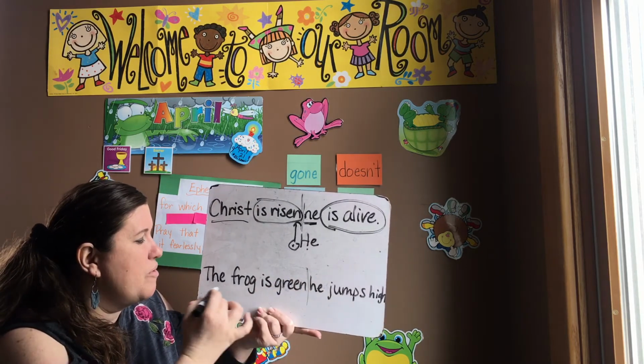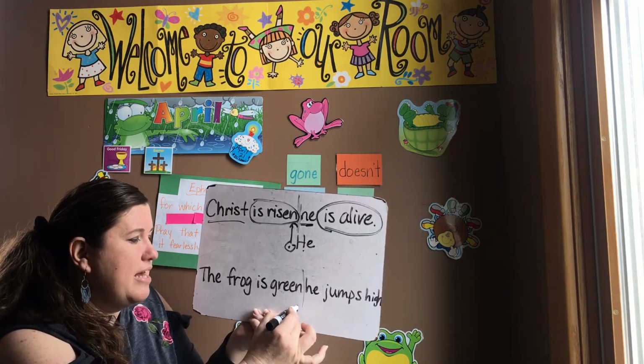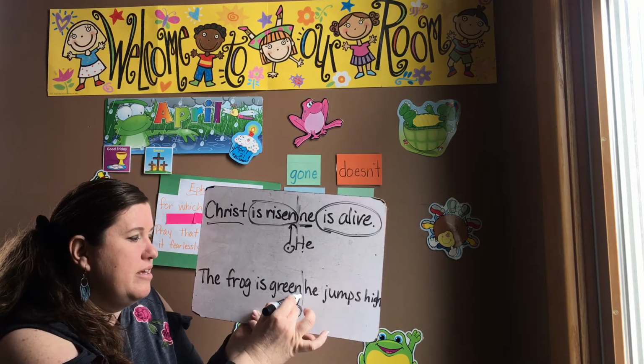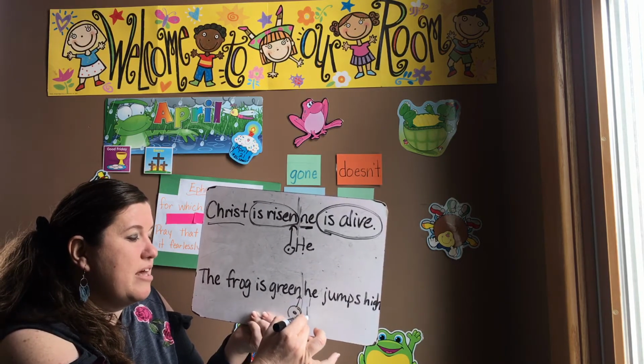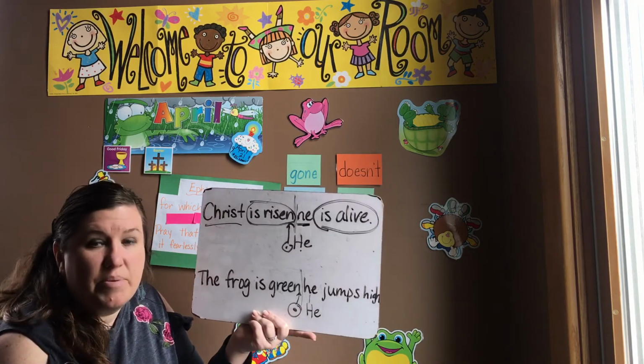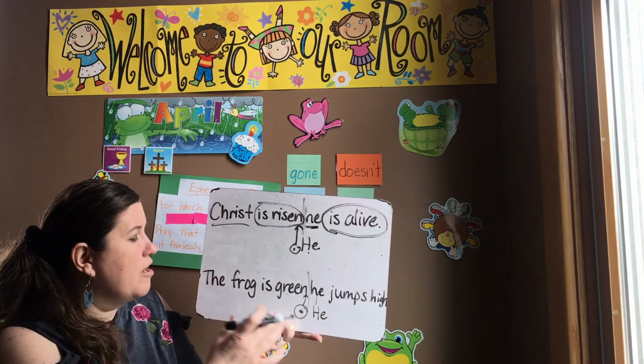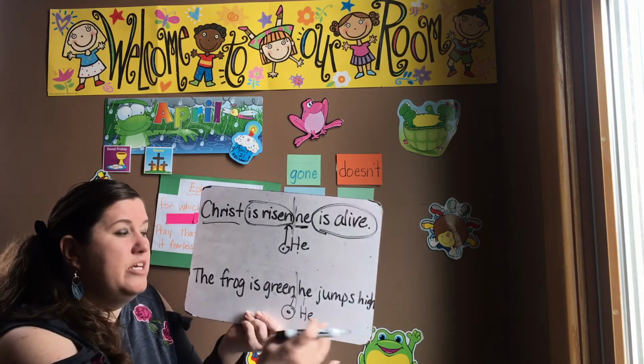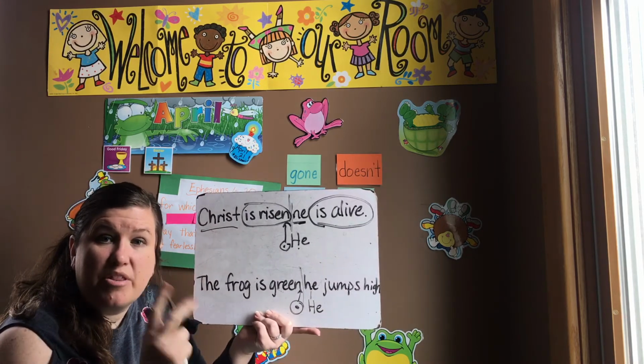Okay, so we can write this one. We're going to add our period here. And then we're going to bring this one down and add a capital He. Jumps high. And we're going to still stick a period on the end of that. The frog is green, period. He jumps high. Those are two separate thoughts.